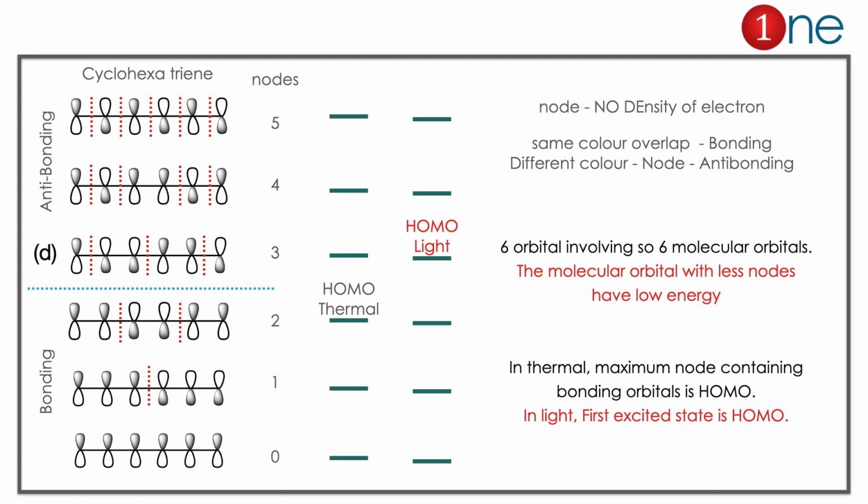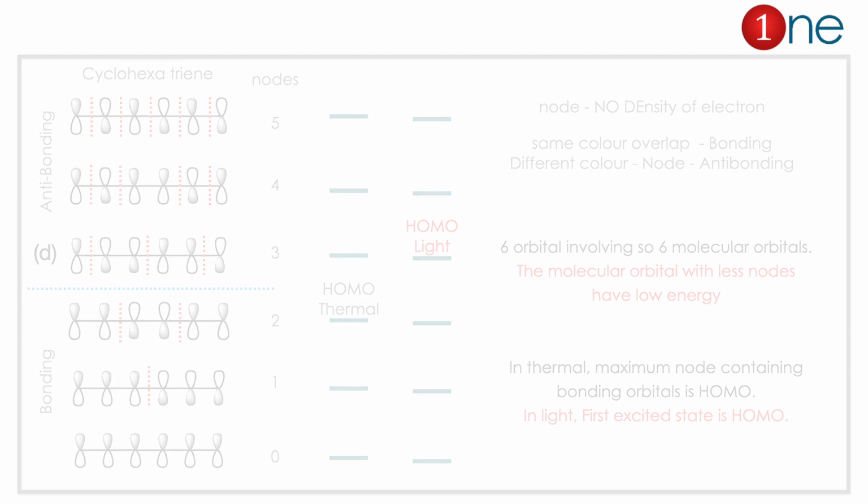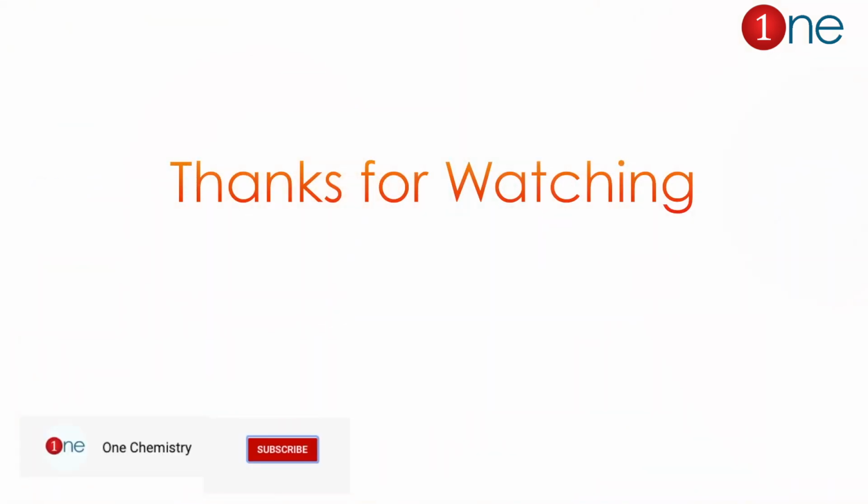Here there are multiple concepts you have to learn. What does node really mean? A node means zero density of electrons. That is what you get in antibonding. Same-colored orbital overlap means you will get a bond. Different color means you will get antibonding. Then you have 6 orbitals participating, so you have 6 molecular orbitals. The molecular orbital with fewer nodes has lower energy, which is normally the ground state. But the important concept here is that in light, the first excited orbital is the HOMO there.